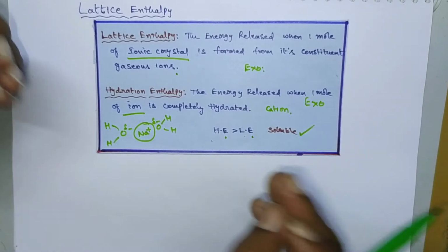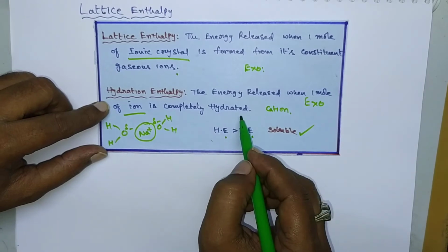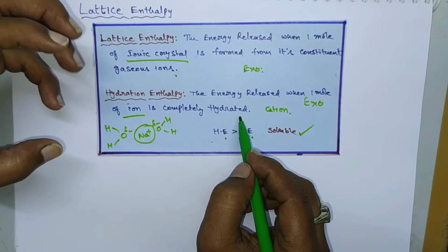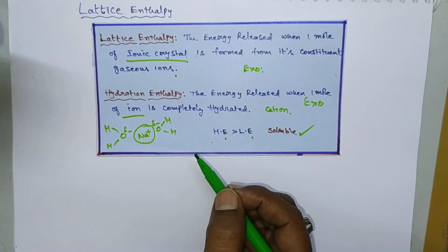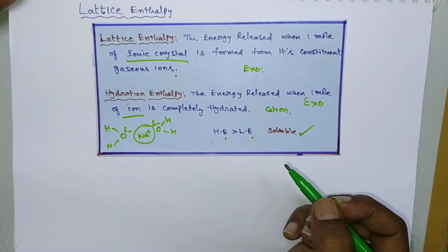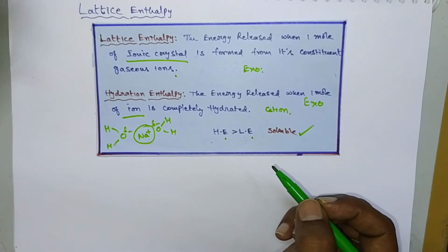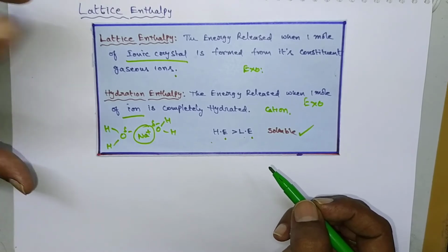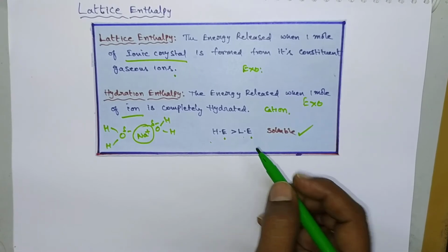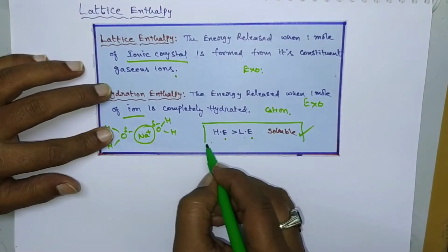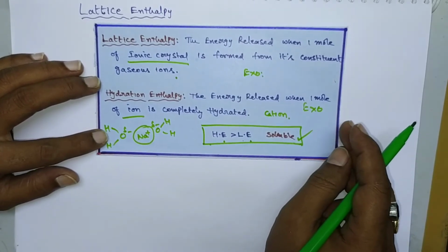Hydration enthalpy means the energy released during solvation or hydration. If the hydration energy is more than the lattice energy, then the hydration energy is used to break the crystal lattice. The lattice enthalpy is less, that's why the hydration enthalpy can break the crystal lattice, and that's why the molecule will be soluble. So remember this point: if hydration enthalpy is greater than lattice enthalpy, then the molecule will be soluble.